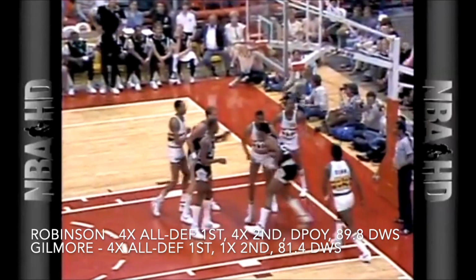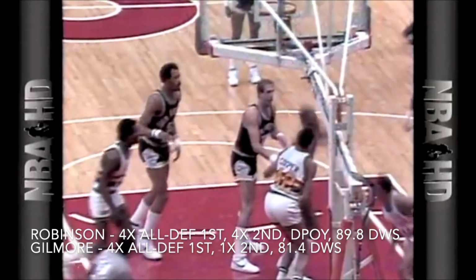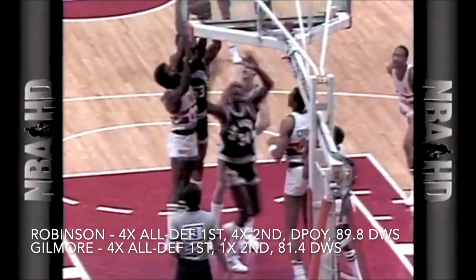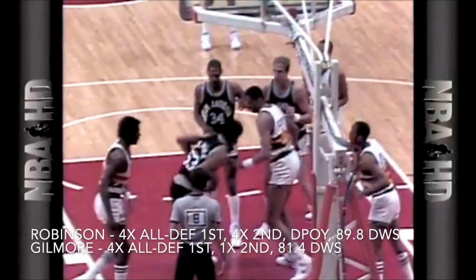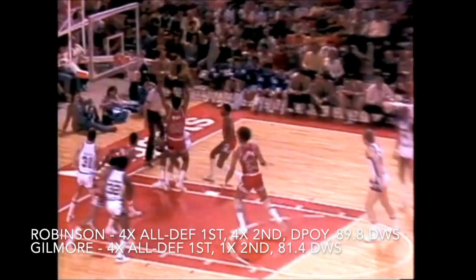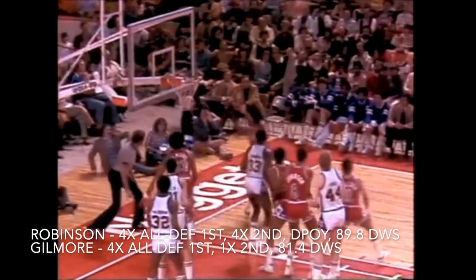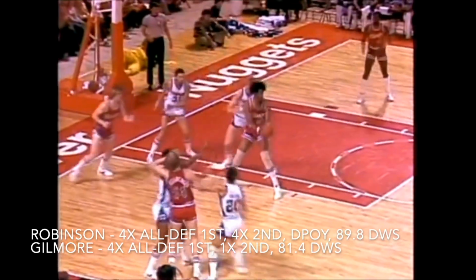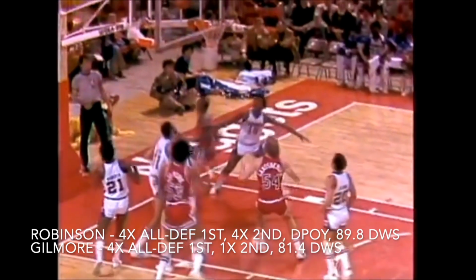In the defense category, it's also fairly close, as both were all-time great defenders at their position. Robinson has more total all-defensive selections and a Defensive Player of the Year, but keep in mind that Defensive Player of the Year did not exist in the ABA, and Gilmore did not have it for his NBA prime either. Despite this, Gilmore led the ABA in defensive win shares an incredible 4 times.